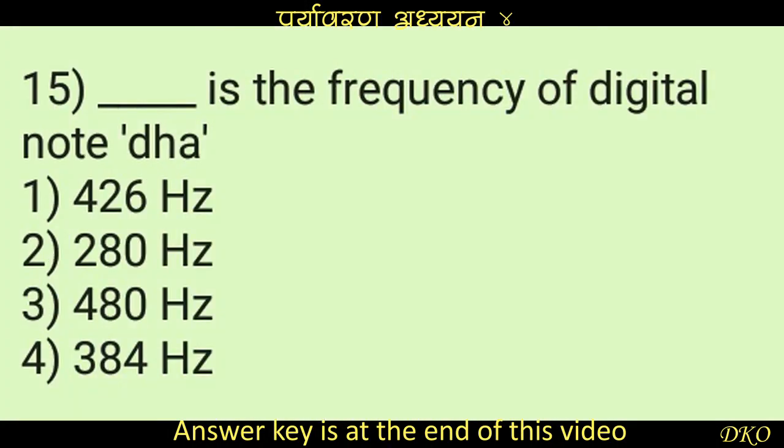Question number 15. Dash dash is the frequency of digital note dha. Option number 1 is 426 Hz. Option number 2 is 280 Hz. Option number 3 is 480 Hz. And option number 4 is 384 Hz.